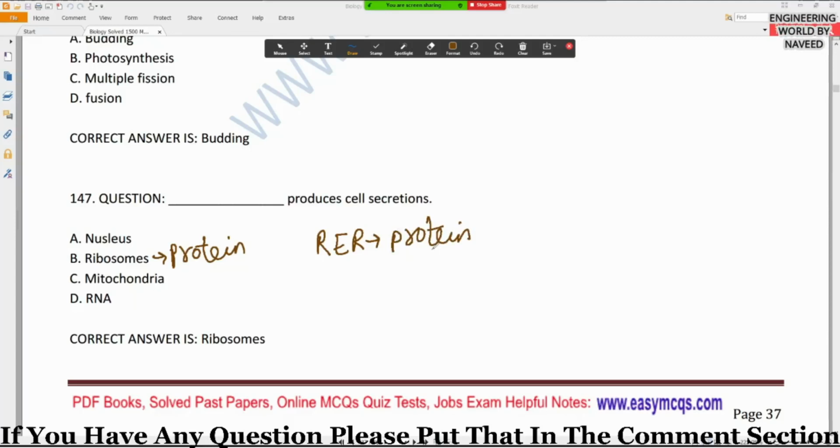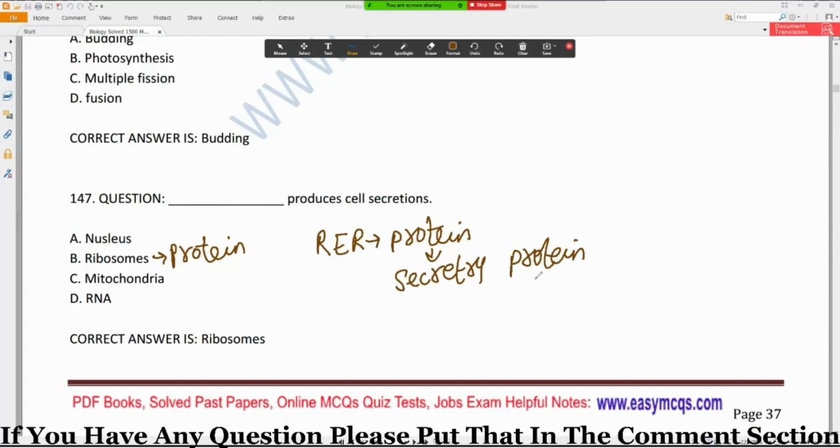So we call this type of protein secretory protein, and this secretory protein is any protein which is secreted by cell. So these secretory protein include many hormones, enzyme, toxin.